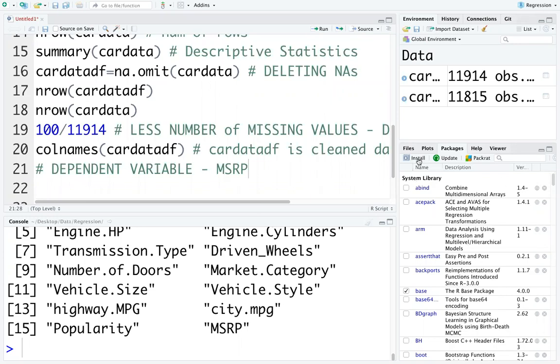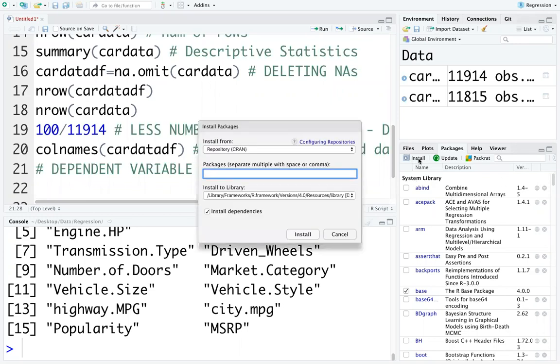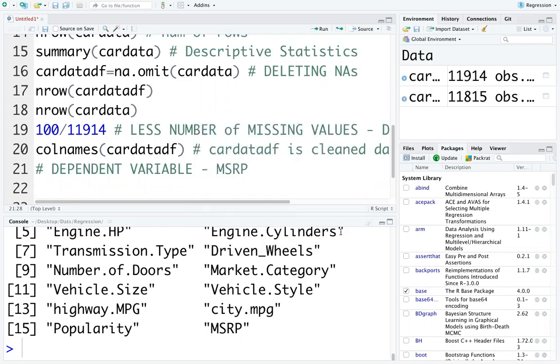Click on install in the packages, left hand bottom. Right hand bottom, you will see packages, file, plots and all. Install the package called psych. The dependent variable is MSRP. The rest of all are independent variables.